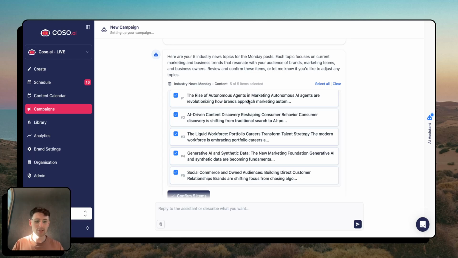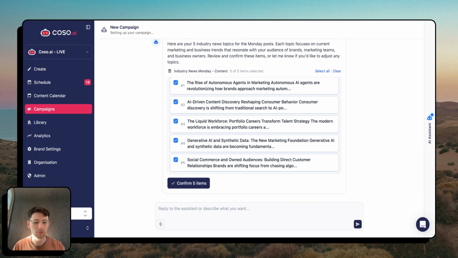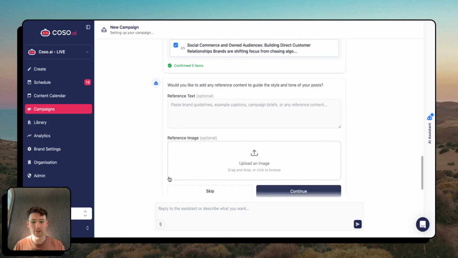The rise of autonomous agents in marketing. Autonomous agents are revolutionizing brands' approach to marketing automation, perfect AI-driven content discovery, the liquid workforce, portfolio careers transform talent strategy. Generative AI, synthetic data, and social commerce and owned audiences. Cool. So pretty interesting marketing topics, very timely. Great. And I'm going to confirm those.